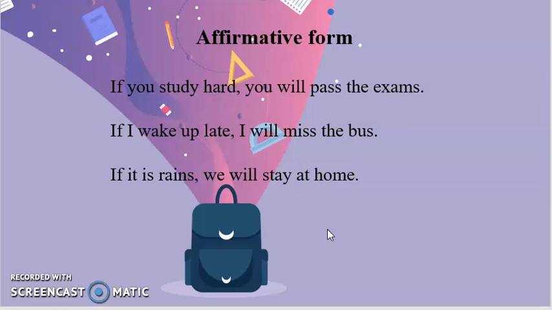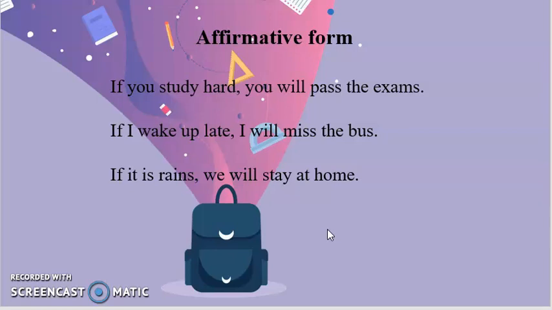Okay, I have three different sentences in affirmative form. The first one: if you study hard, you will pass the exams. That is affirmative. You need to study hard if you want to pass the exams. Number two: if I wake up late, I will miss the bus. Okay, that is possible.